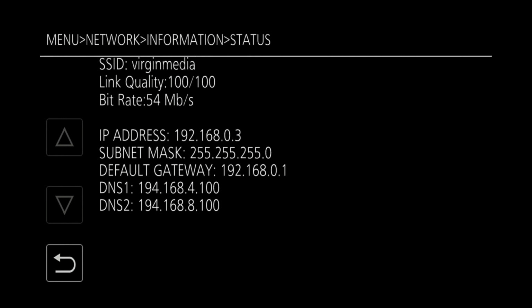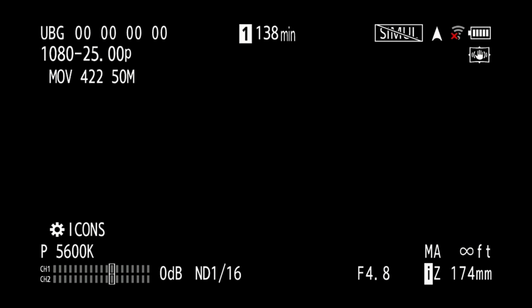Now when we look at the network information status, we should see the SSID of the wireless network we've connected to, the quality of the link, and the bit rates available, along with IP, subnet mask, default gateway, and DNS server information. Once the network information is set up, we can return to the main camera screen. Here we see the network is set to wireless, but there is no connection, as shown with a red cross. The wireless icon also shows the signal strength, in this case a poor connection, or a good connection.